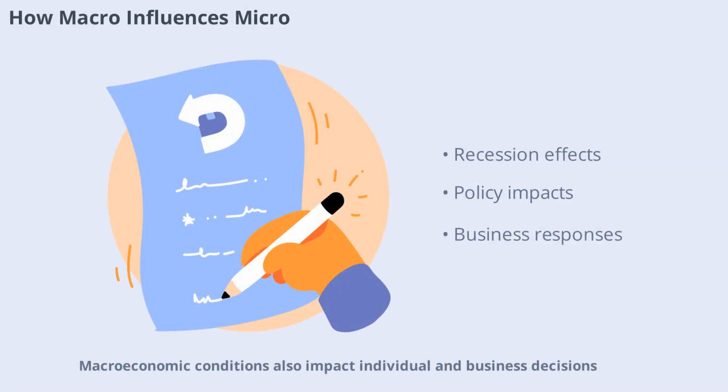Macroeconomic conditions also impact individual and business decisions. For example, during a recession, high unemployment and low consumer confidence can lead businesses to cut back on production or delay investments. Government policies like interest rates or taxes can change the incentives for spending and saving. In this way, the broader economic environment shapes the choices made at the micro level.